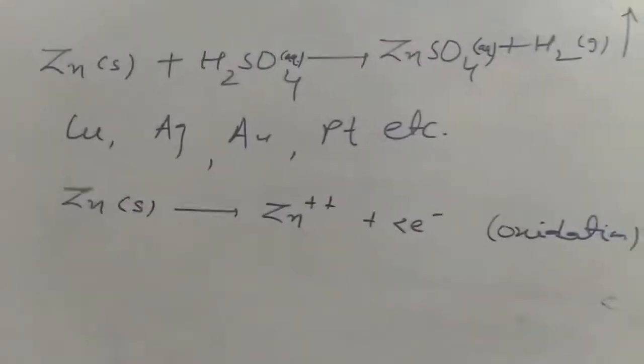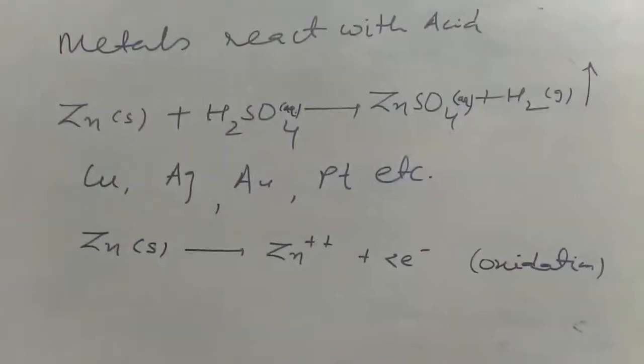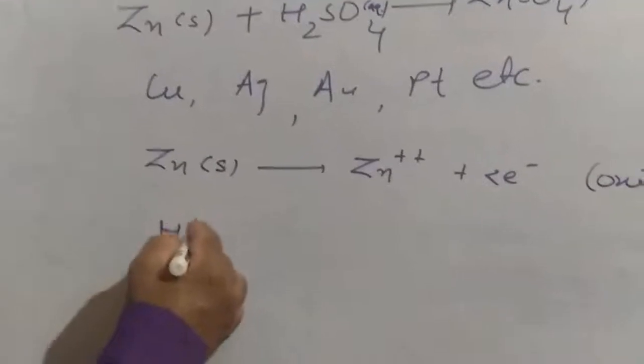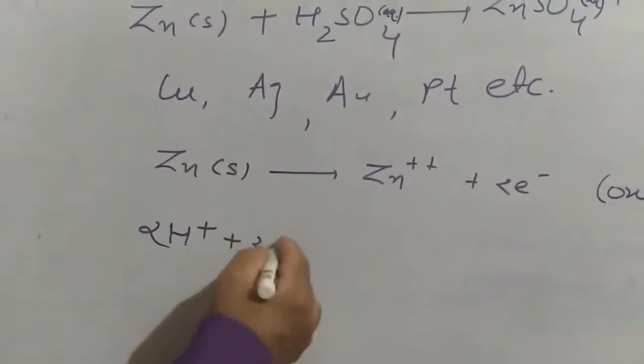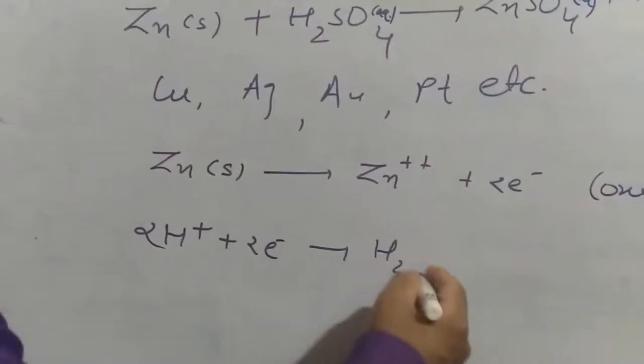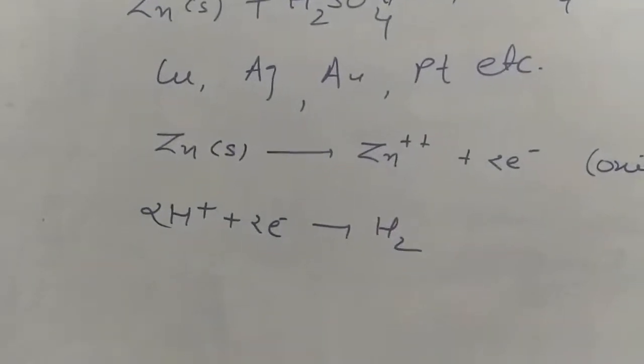Now you also know that acids are the substances which give H plus ions. So H2SO4 gives H plus ions. These 2 H plus ions capture electrons and hydrogen gas is liberated. This is reduction.